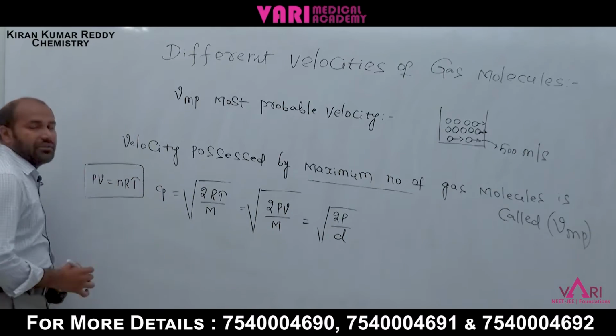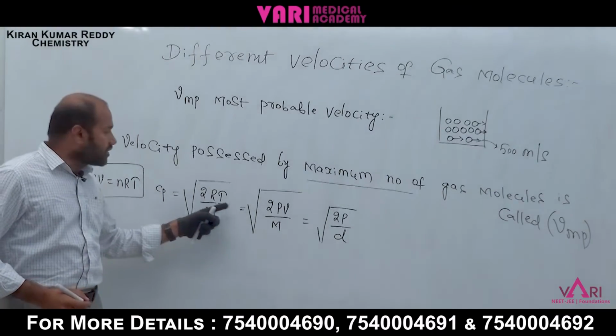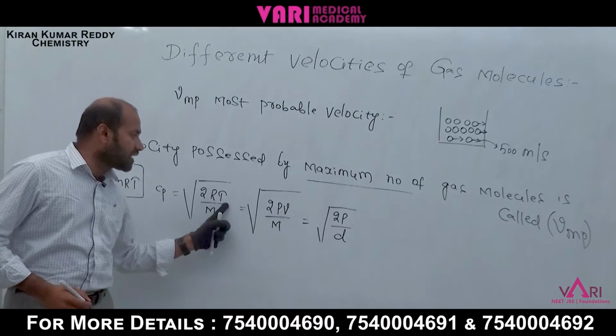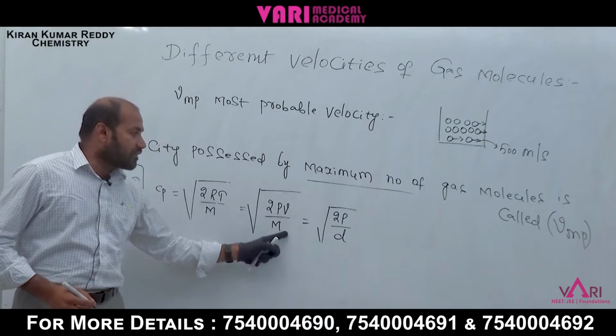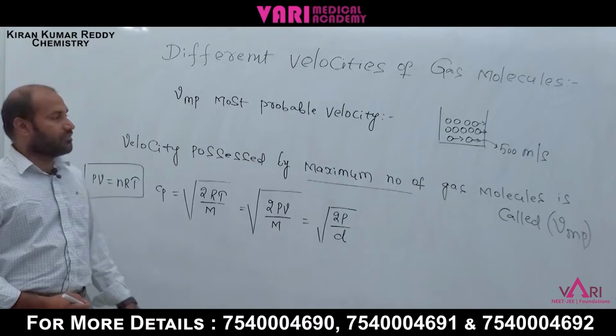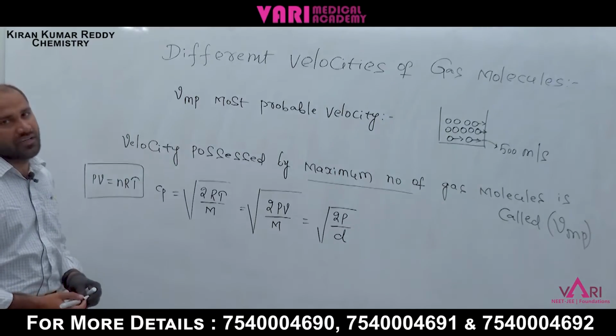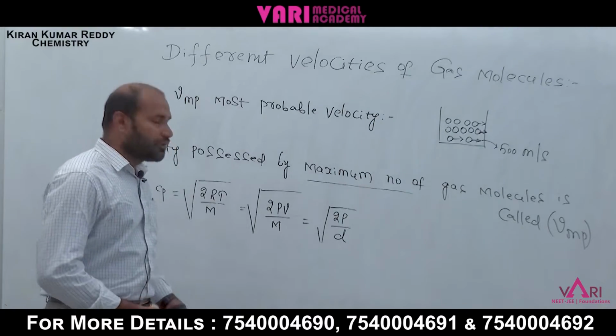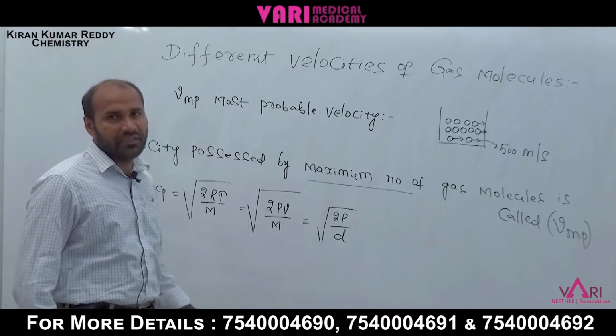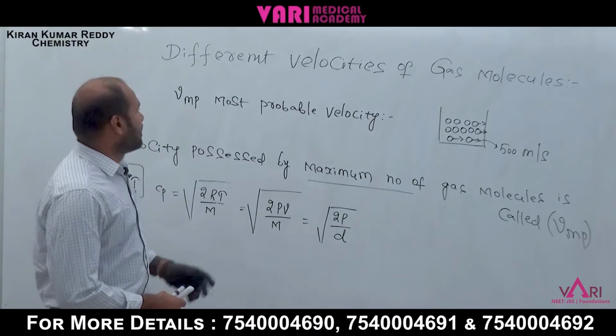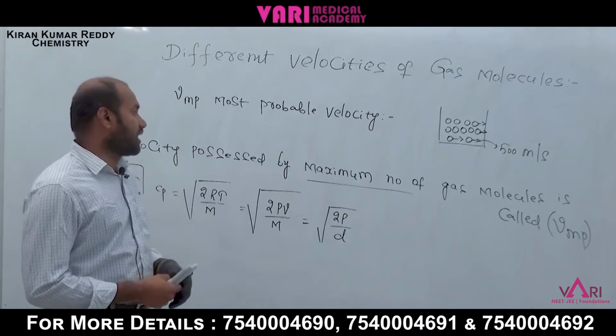Now in place of RT you can substitute PV, and mass by volume is density. These formulas are used while you are performing the numericals on velocities of the gas molecules.